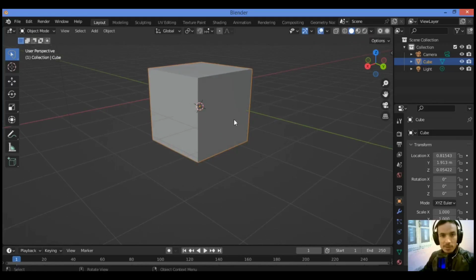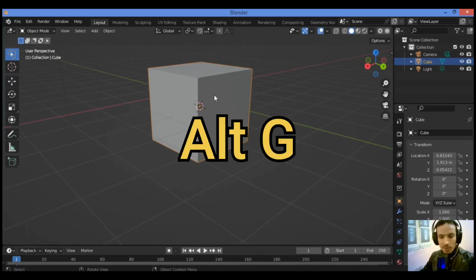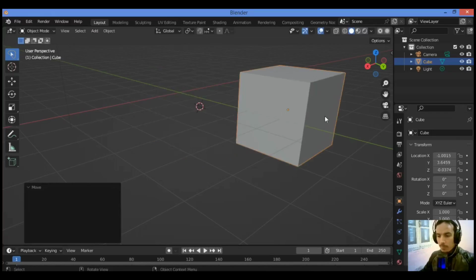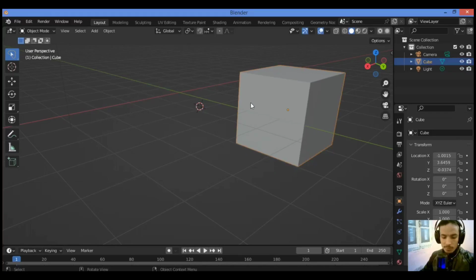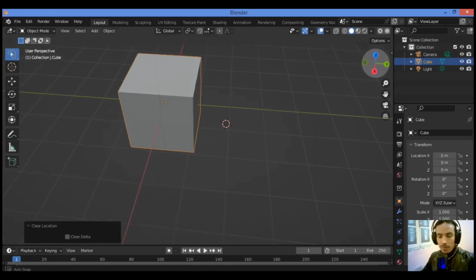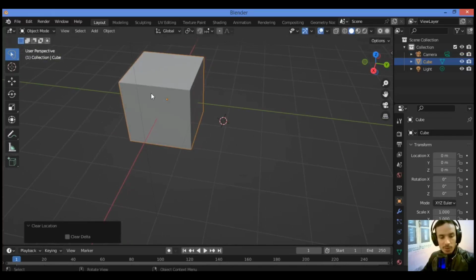The first shortcut is Alt G. I'm selecting this cube, the default cube. So let's move it, for example, to this place like this. Select the cube. Alt G is gonna be resetting the cube to the previous location that you have set it to.